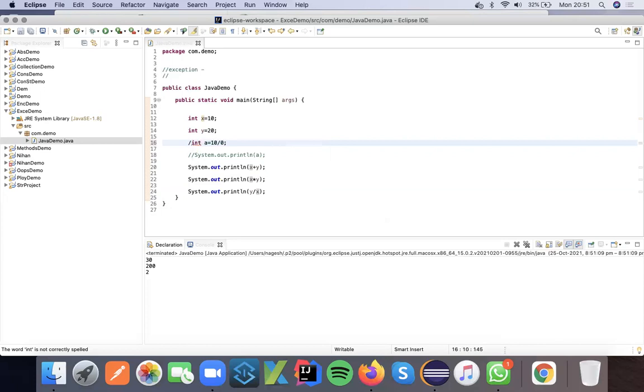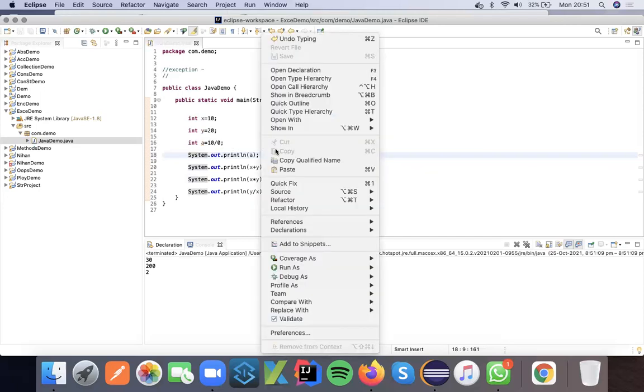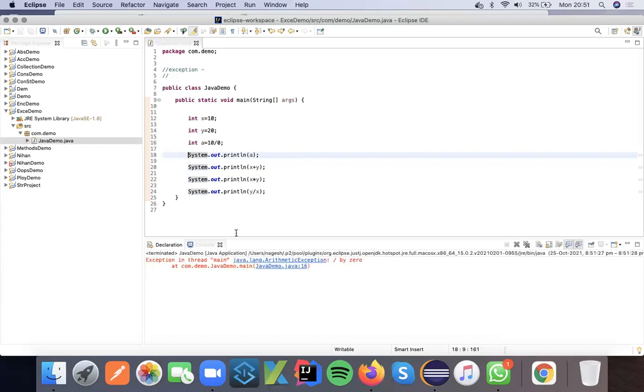What I did is int a = 10 / 0, which I have written, and I'm trying to print the value of a. So what is happening because of that mistake? It terminated the entire flow.